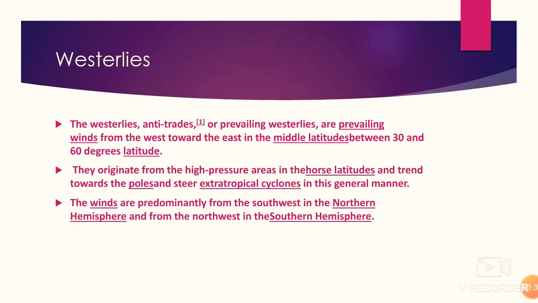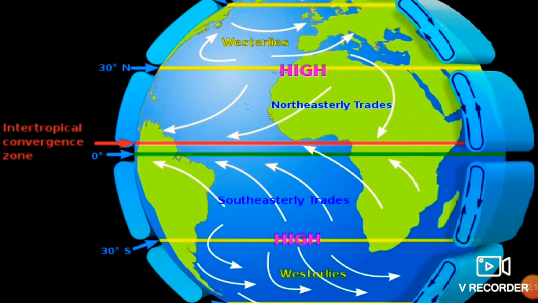It means they are between 30 degree and 60 degree respectively in the northern hemisphere and in the southern hemisphere. They originate from high pressure area which is known as horse latitude and they move toward the poles. We will know what do you mean by horse latitude. And they move towards the pole and they cause extratropical cyclones. The wind are predominantly from southwest direction in the northern hemisphere, and in the southern hemisphere from the northwest they will blow. We will understand it from a map.